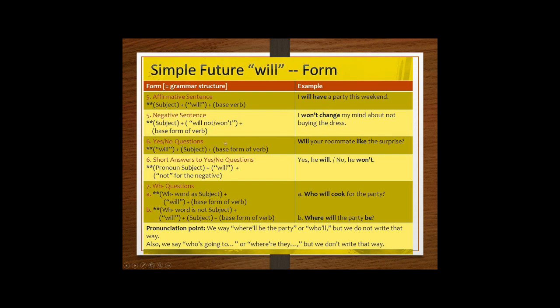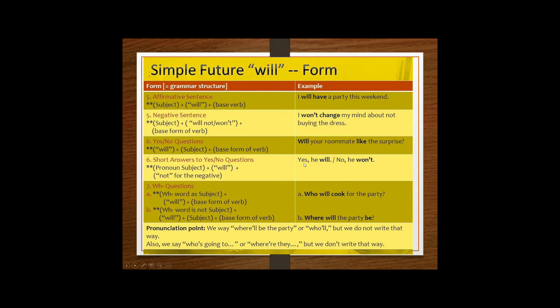For yes/no question, you just have to change the position, right? First of all, you have to use will, then the subject, then the verb and the complement. Okay, if I ask you, will your roommate like the surprise? The short answer is yes, he will, or no, he won't, right?